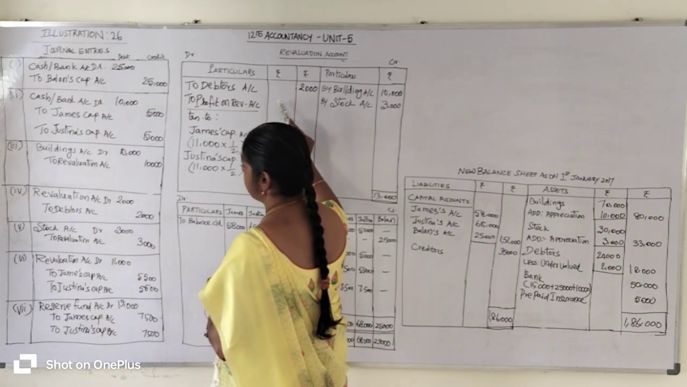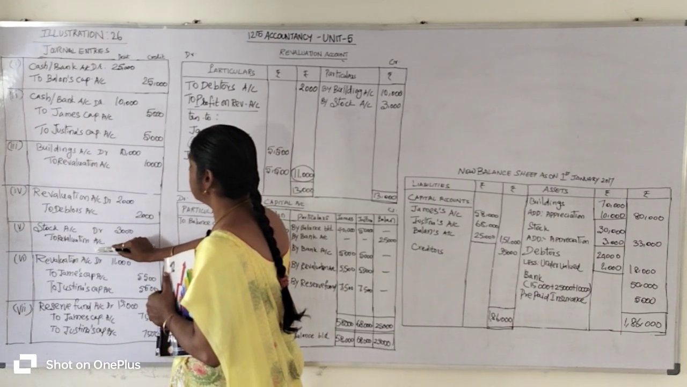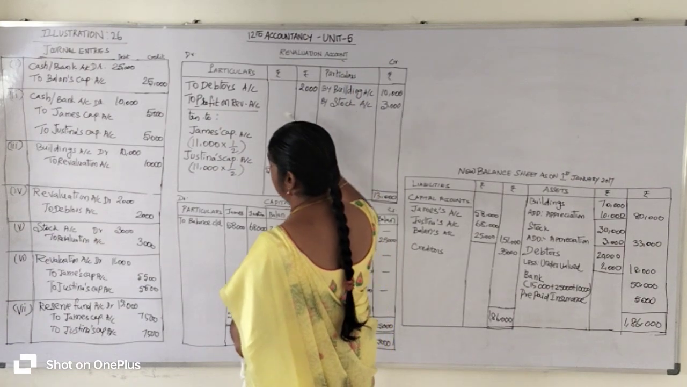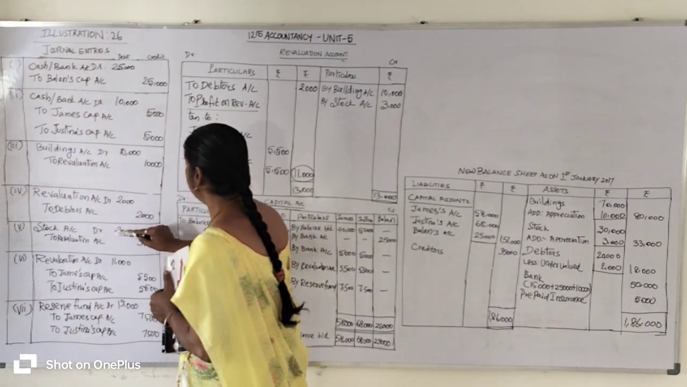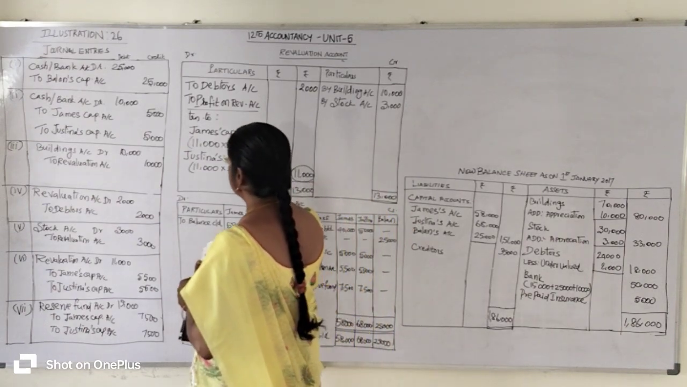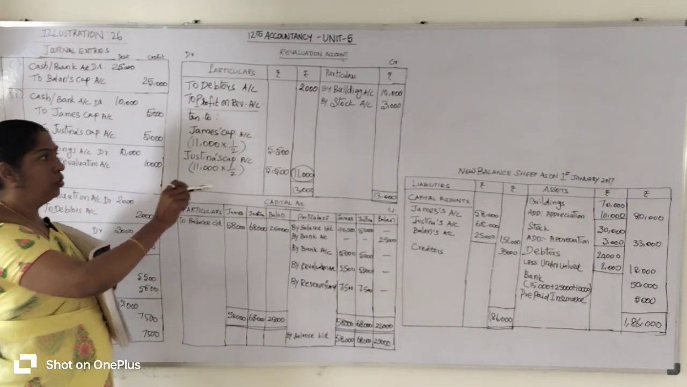And where is the revaluation account? In the fifth transaction we have the revaluation account. It is on the credit side. So you go to the credit side of the revaluation account and write the opposite account, that is stock account 3,000 rupees. By stock account 3,000 rupees entered. So the revaluation related transactions we entered from journal to ledger.